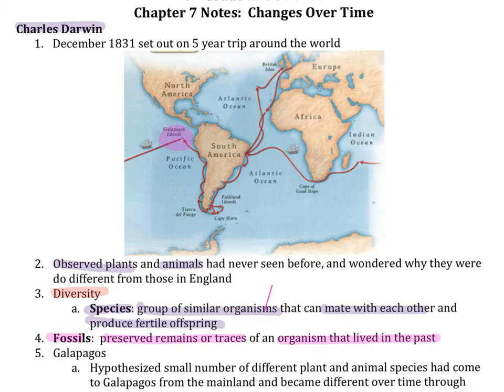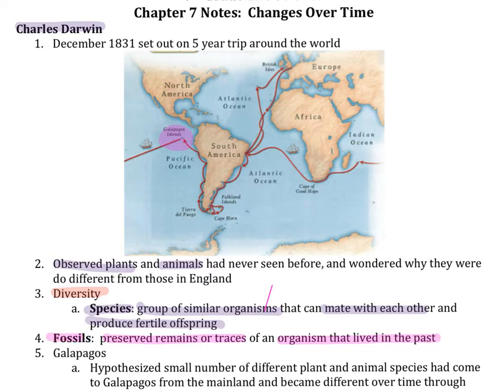In fact, when we discuss diversity, we use the word species to describe groups of similar organisms that are capable of mating with each other and can produce fertile offspring. He saw diversity in the species that he found in his travels.